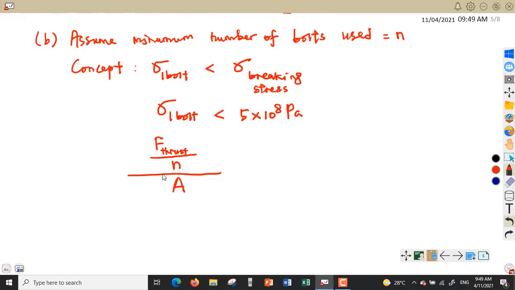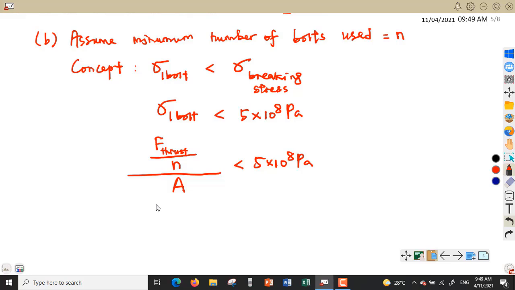So the force for one bolt is the thrust force divided by the number of bolts we use. So this value must be less than 5 to the power of 8 Pascal.